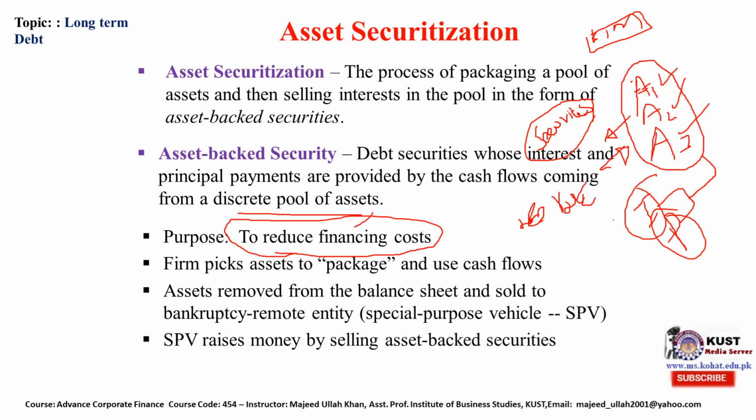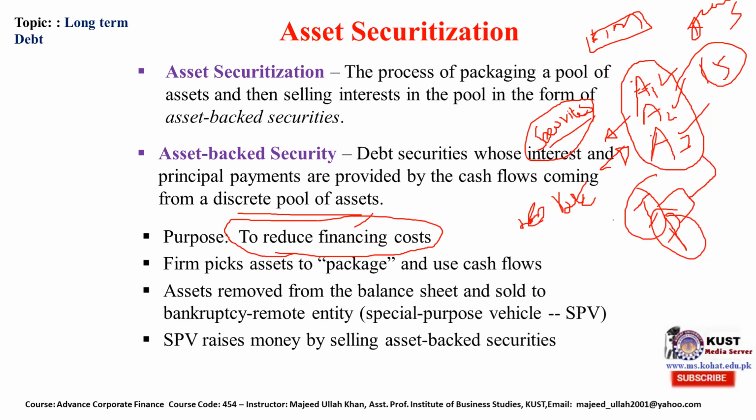Firms pick assets to package and use the cash flow. This is basically a matching concept. Let's suppose the asset's useful life is estimated at 15 years. When this securitization is done, these securities are also issued for 15 years.